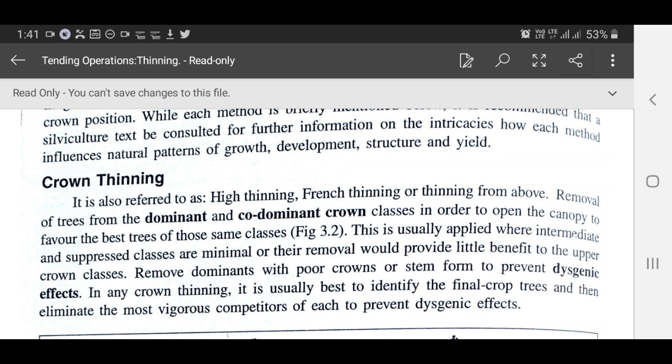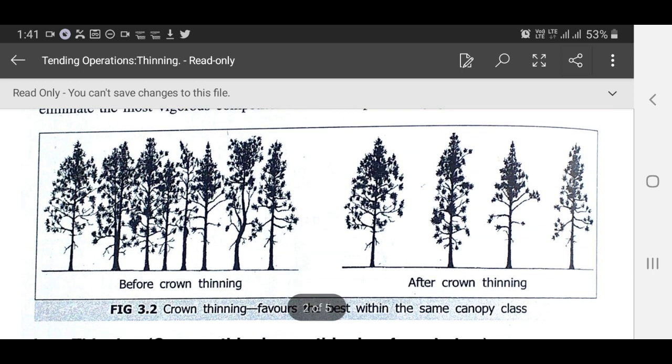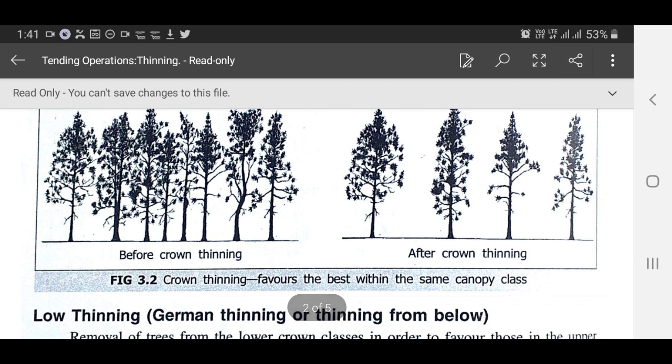dysgenic effects. In any crown thinning, it is usually best to identify the final crop trees and then eliminate the most vigorous competitors of each to prevent dysgenic effects. You see in Figure 3.2 before crown thinning, after crown thinning.